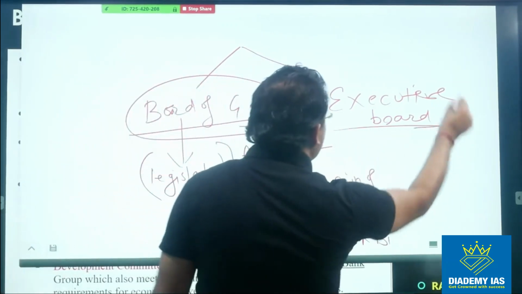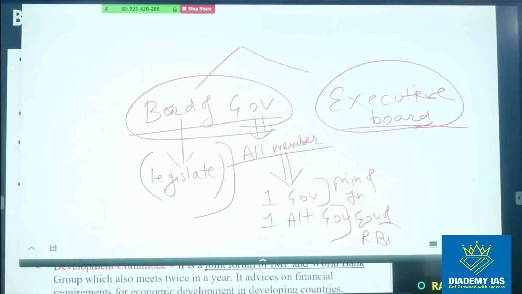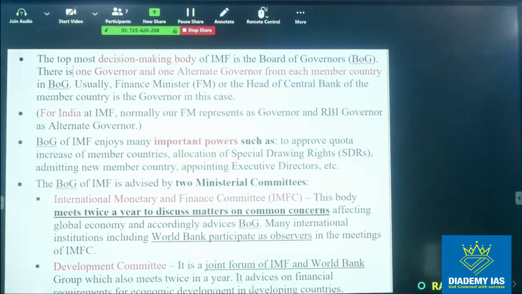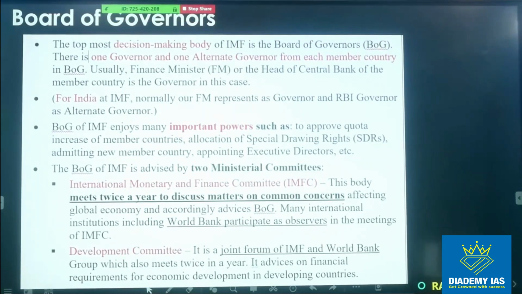Then we have the Executive Board, which is basically an executive body that executes the functions of the IMF, but under the control of the Board of Governors only, right? So the Board of Governors is superior as compared to the Executive Board. You can read about the Board of Governors here. The Board of Governors is the topmost decision making body, and it has one governor and one alternate governor from each member country.